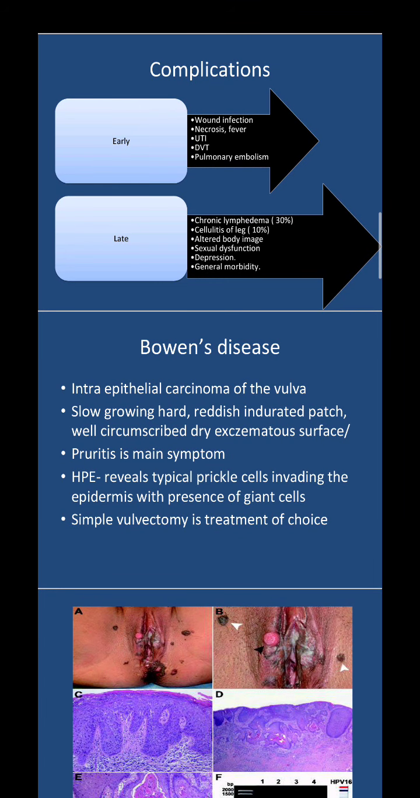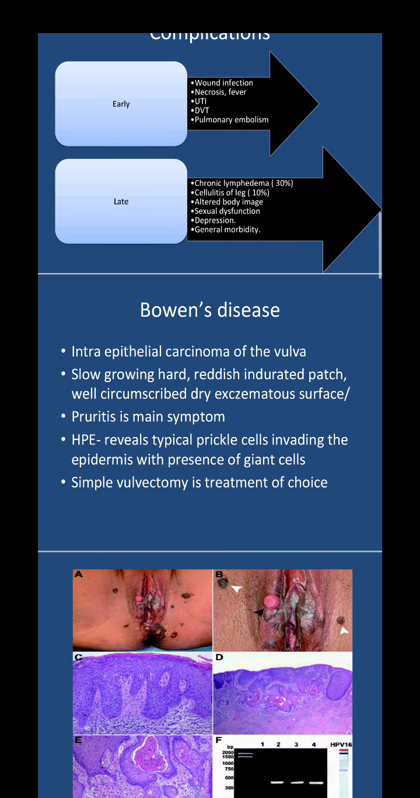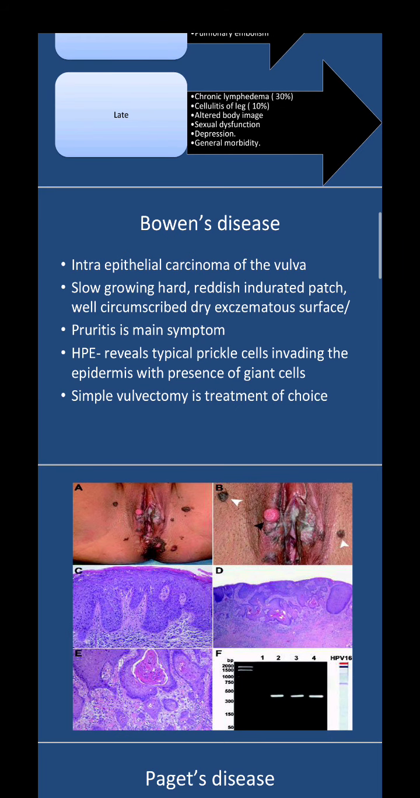One is known as Bowen's disease. In Bowen's disease, this is basically an intraepithelial carcinoma of the vulva. It is a slow growing, hard, reddish indurated patch, well circumscribed, with a dry eczematous surface. Pruritus is the main symptom. Like you can see in the image,